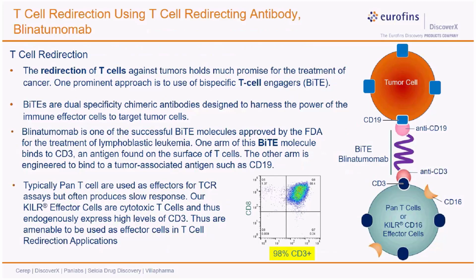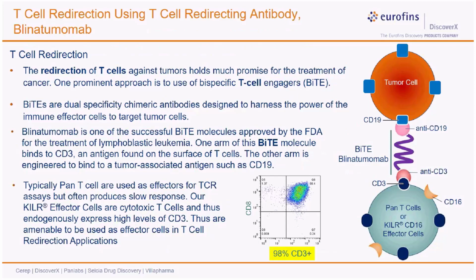There are various types of T cell redirection therapies in development, and one of the prominent approaches is to use the bispecific T cell engagers, or BiTEs. These are dual specificity chimeric antibodies designed to harness the power of the immune effector cells to target tumor cells. Blinatumomab is one of the successful BiTE molecules approved by the FDA for the treatment of lymphoblastic leukemia.